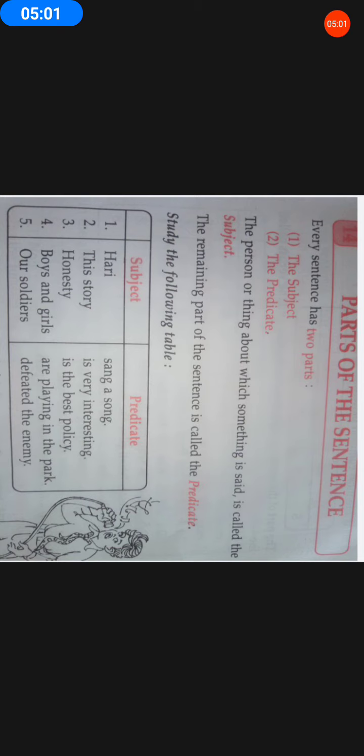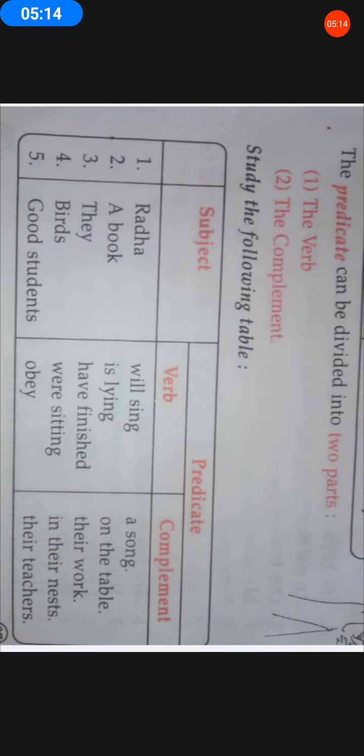Well, this is about the main parts of a sentence, with an example in the form of a table with the classification of the main parts of a sentence. Now let us move further. As I said in the beginning, there are two main parts of a sentence: one is the subject and the other is the predicate.